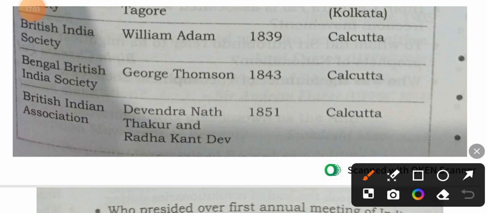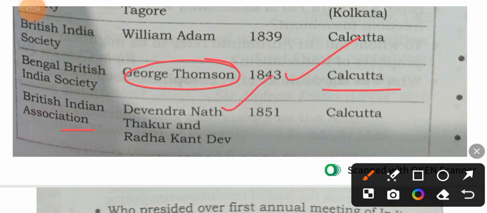Bengal British India Society was established by George Thompson in 1843 in Calcutta. British Indian Association was established by Devendranath Tagore and Radhakant Dev in 1851 in Calcutta.